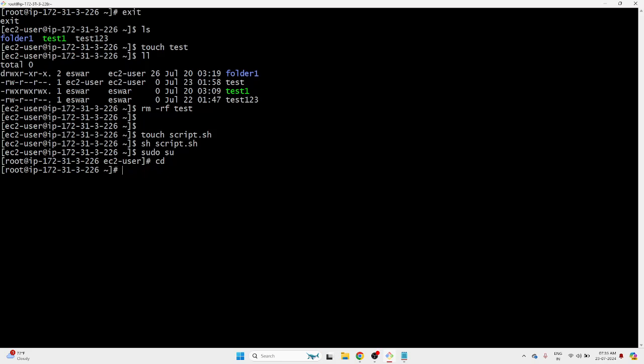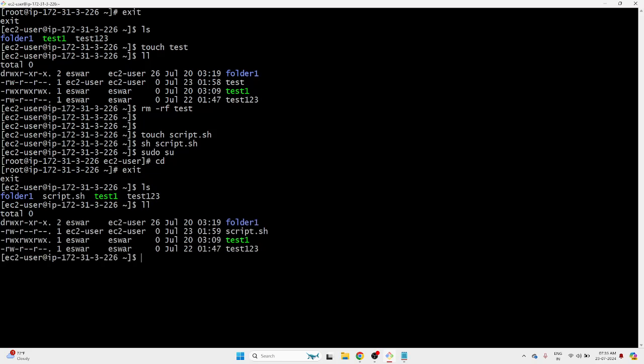If you observe, as EC2 user I can type these commands, right? There is no restriction for it. This is because of setuid. When we type ls, the system thinks it's not the EC2 user who typed ls, it is the owner itself.